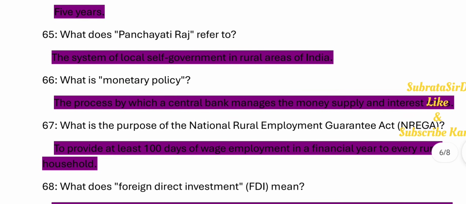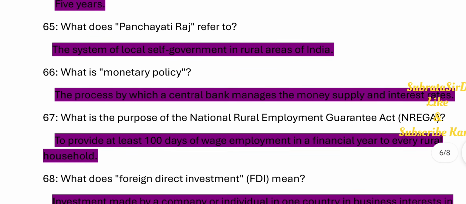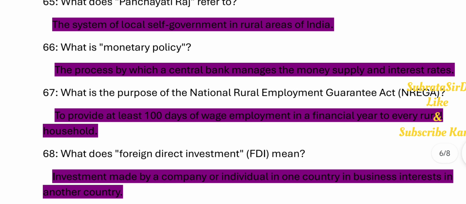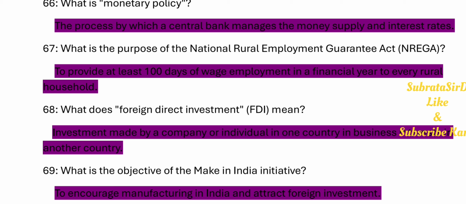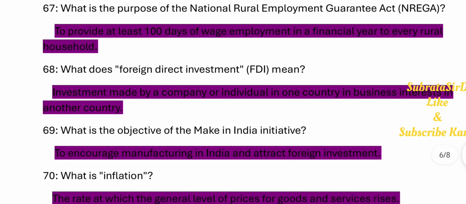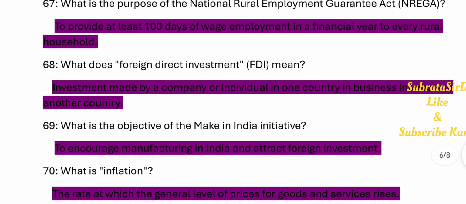66. What is monetary policy? The process by which a central bank manages the money supply and interest rates. 67. What is the purpose of the National Rural Employment Guarantee Act (NREGA)? To provide at least 100 days of wage employment in a financial year to every rural household. 68. What does foreign direct investment (FDI) mean? Investment made by a company or individual in one country in business interests in another country.